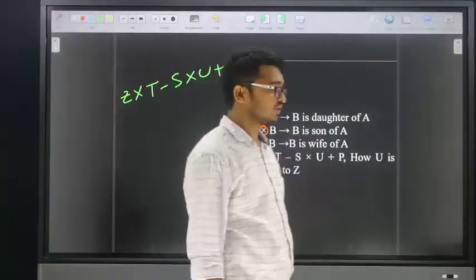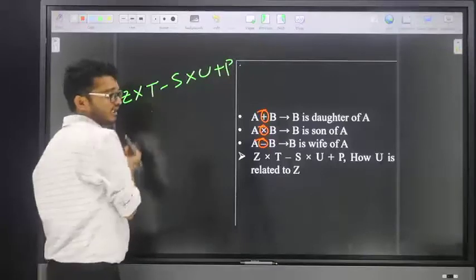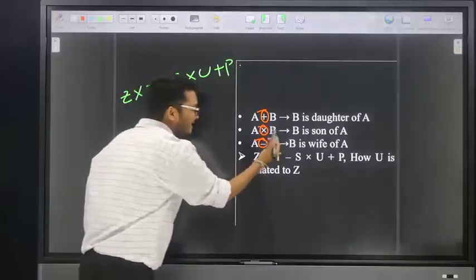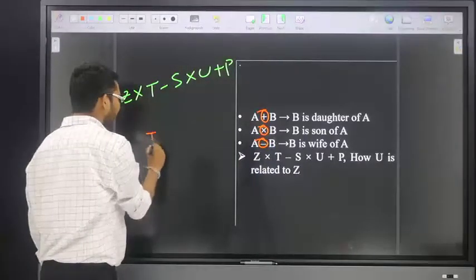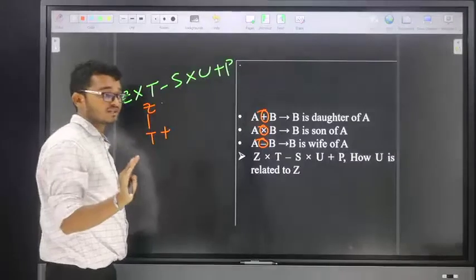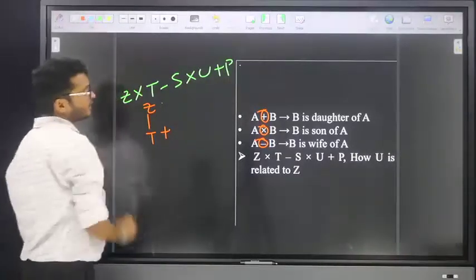How is U related to Z? Yes, friends, the next one is what? Z into T. Friends, here Z into T means what? They have given it in reverse. Z into T means T is son of Z. Now, friends, take here. T is son of Z. Friends, here they have given it in reverse. One subject here: T is son of Z.